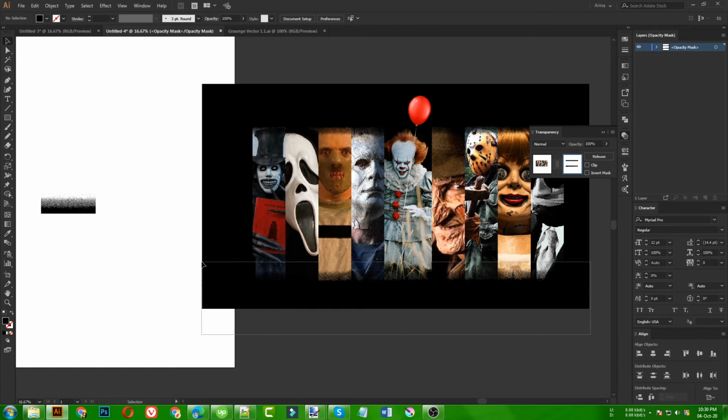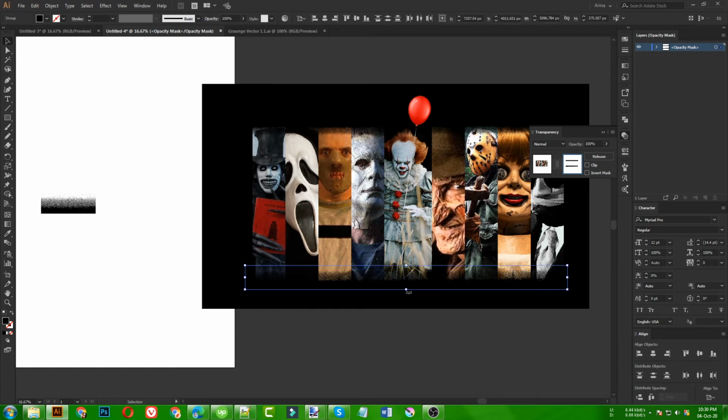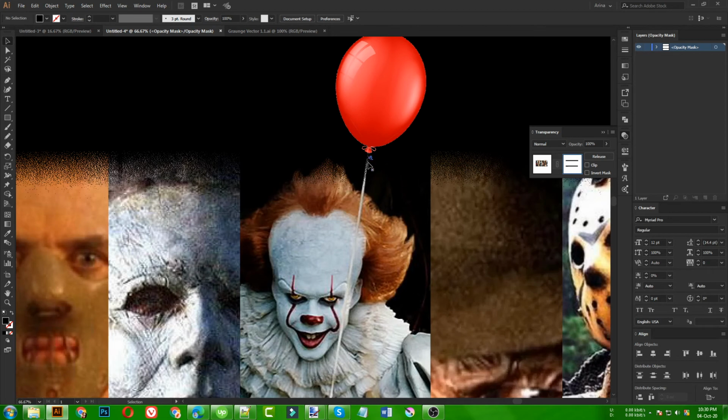Okay, as you can see, I have that same designs here. Then I am going to make them compress again like this, and then bring them a bit down like this. Okay, so when we are using this kind of textures, it becomes a very large file to work with, so you have to be careful about that. Okay, now as you can see, this area is fading out.